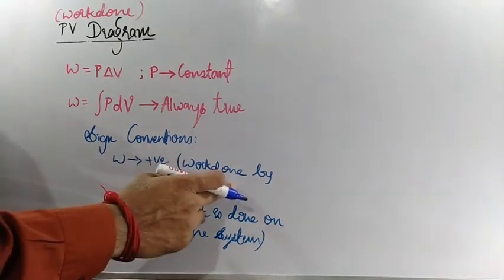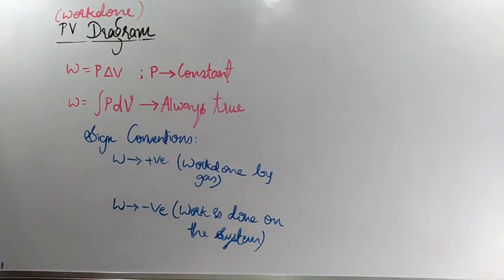When we are considering work done by the gas or work done by the system, the work done value will be positive. So when work is done on the system, the work done value will be negative.